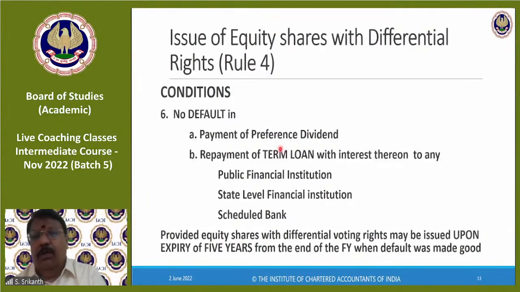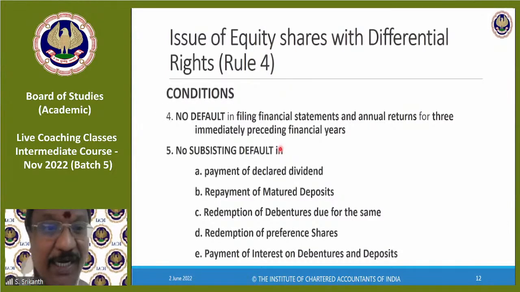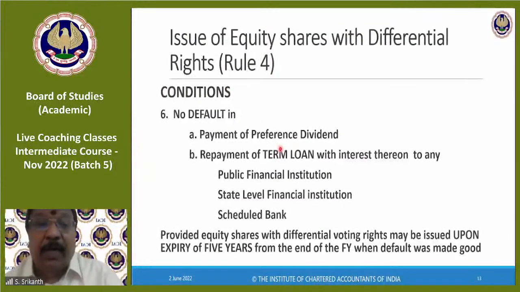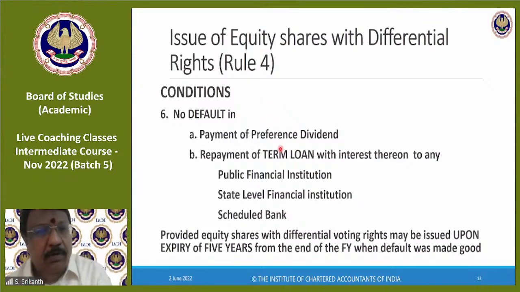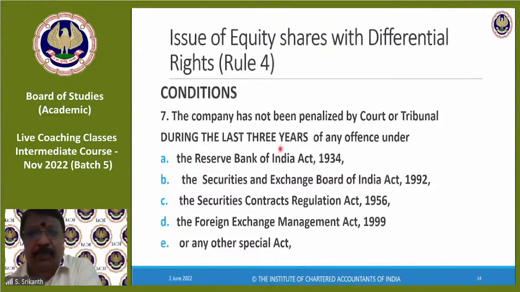Okay. So there is a slight difference between no subsisting default and no default. Because if there is a past default, for 5 years from the end of the financial year when the default was made good, meaning the amount is paid and the default is corrected, you cannot issue differential voting right shares. Then you can issue. Okay. Hope this is clear.